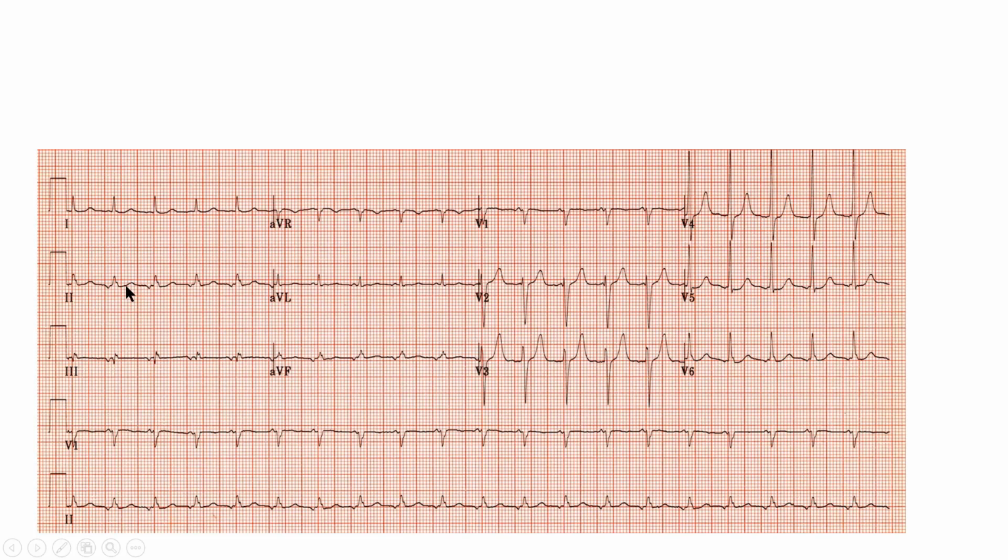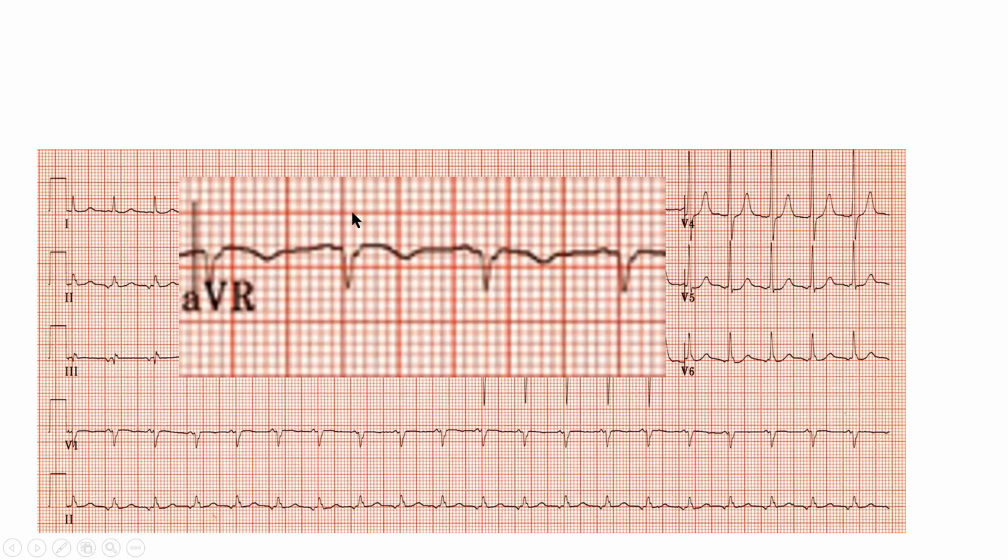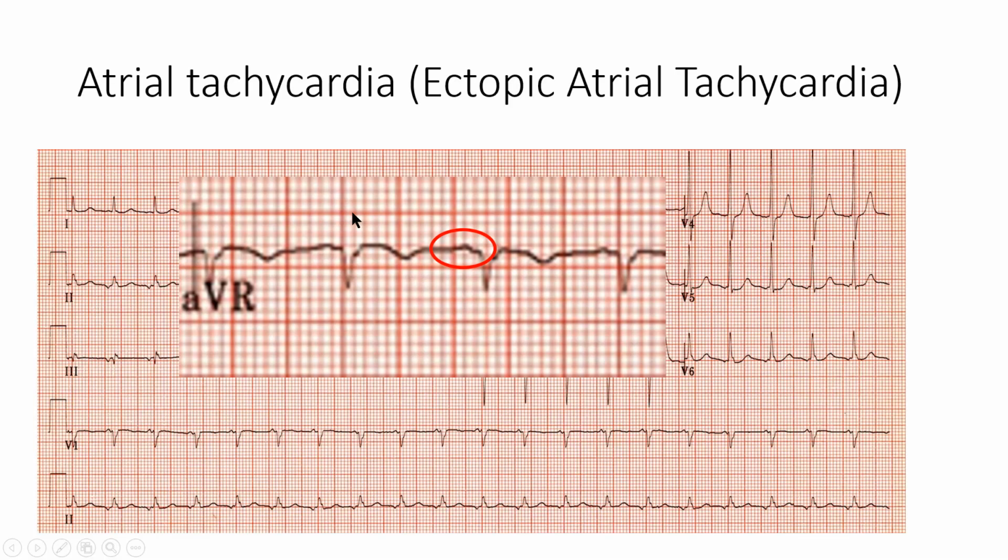Now for rhythm, we're going to come right up here and we're going to look in lead 2. And what we're going to see in lead 2 is a QRS complex and what looks like an upright QRS complex, an upright T wave, and out before it is this inverted wave, which presumably is the P wave. For confirmation, we would come to AVR, and here we can see an inverted QRS complex, an inverted T wave. And what do we think of the P wave here? It's hard to see, but if we were to zoom in on that, we would be able to see a positively deflected P wave. That is exactly what we should see in ectopic atrial tachycardia.